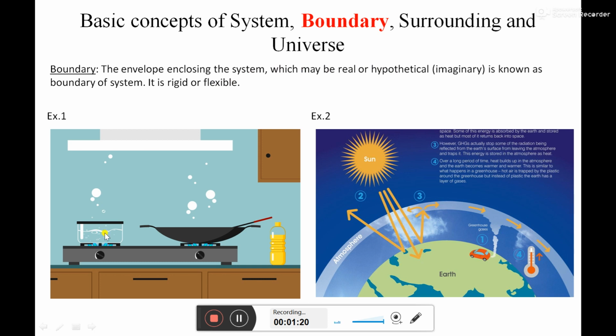Okay, so just take a first example. Here I have told you this is our first system, this is our second system, and this is our third system. And in addition to these three systems, there are some more systems present over here. For the sake of time, we are considering here our first system. So here this system is enveloped by this pot. The volume present inside this pot is our system, and it gets enveloped by this metal thickness. Okay, this gets enveloped by this metal body.